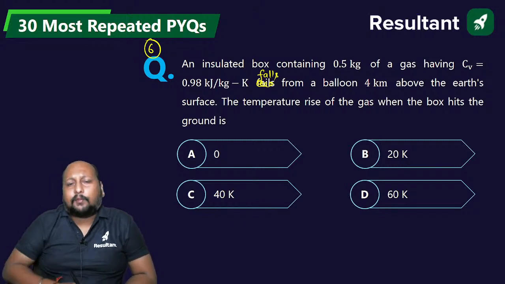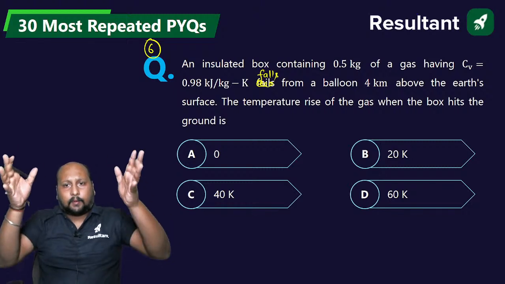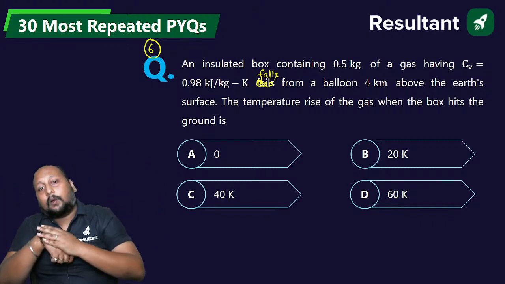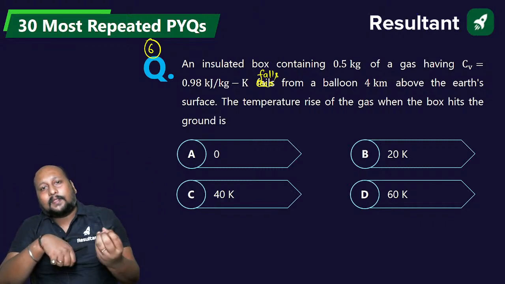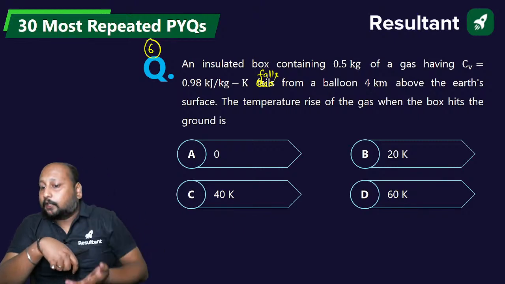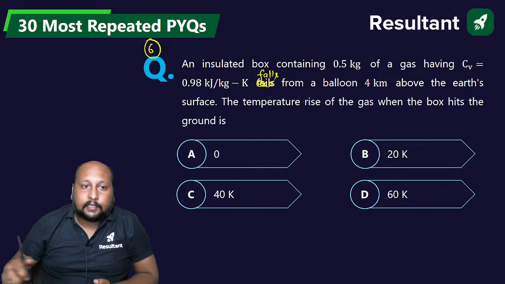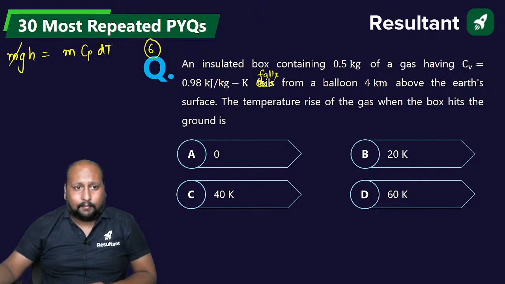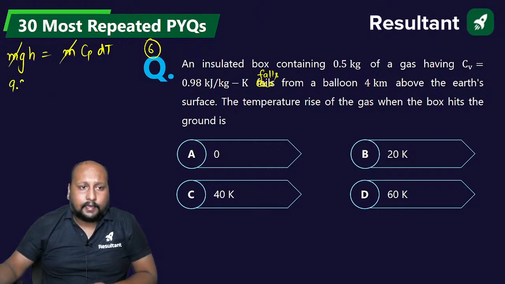Dekho, obviously, ek insulated box hai, right? It is falling from 4 kilometer above the Earth's surface, and when it hits the ground, the rise in temperature will be, obviously, the potential energy converting into heat energy. We can say mgh is equal to m into cp into delta T. m gets cancelled out.